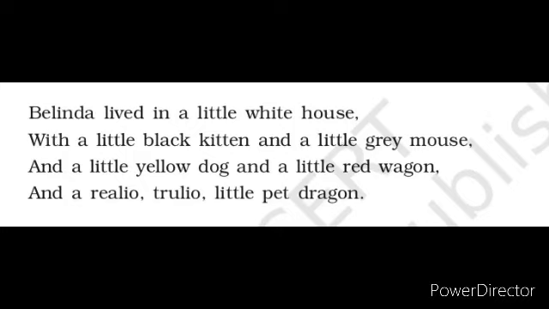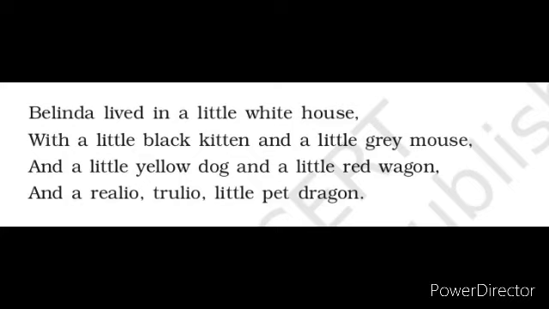Here in this stanza we can see alliteration in the first line. And what is alliteration? Repetition of the initial consonant sounds in the words of a line. Here in lived, the initial consonant sound is L, and again in the word little the initial consonant sound L is repeated. That is alliteration. And another figure of speech we can see is anaphora.